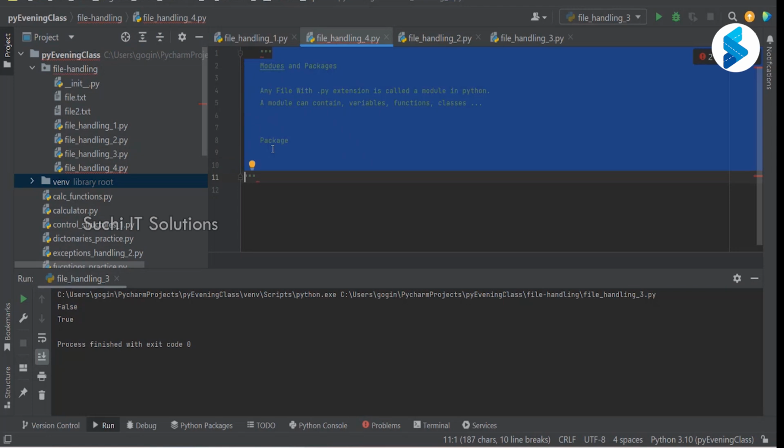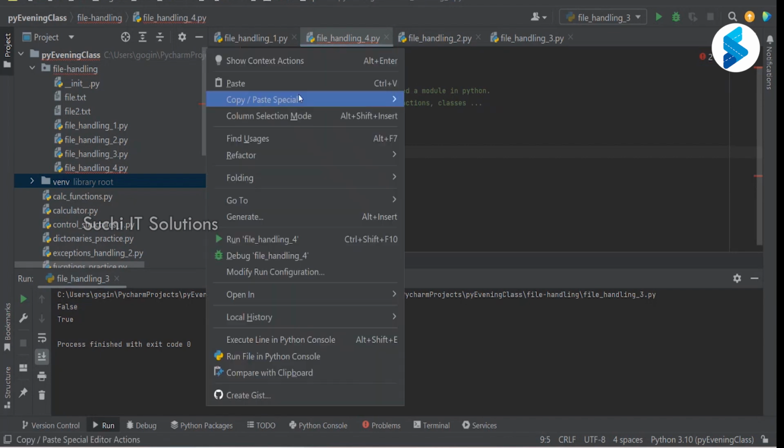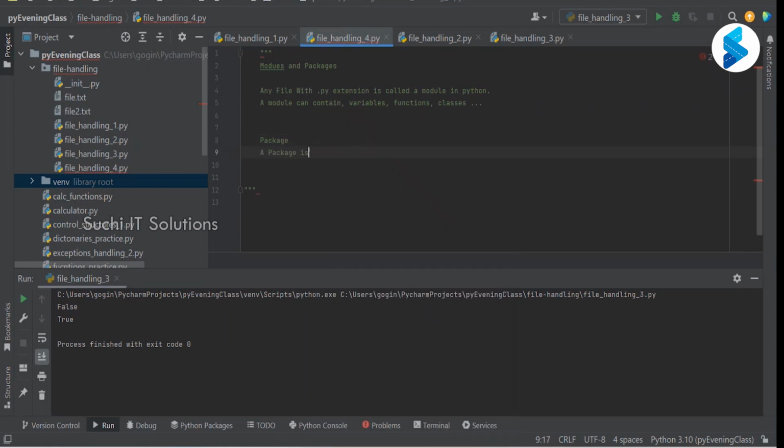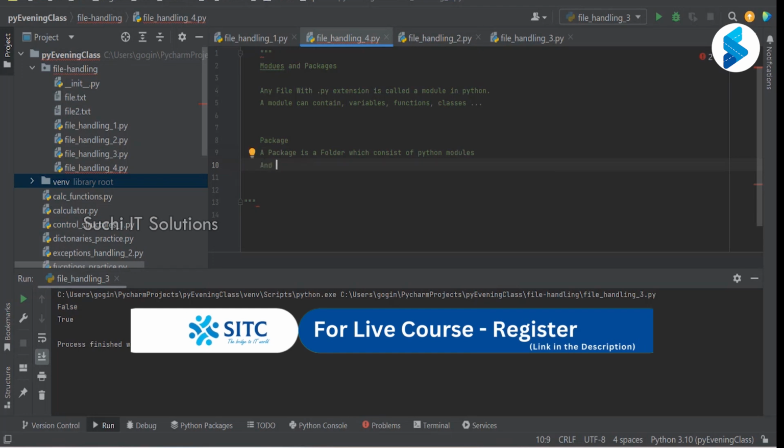A package is a folder with Python modules, and a package has an __init__.py file in it.